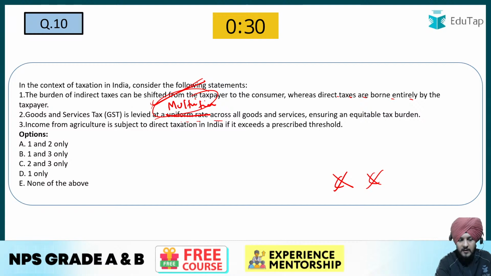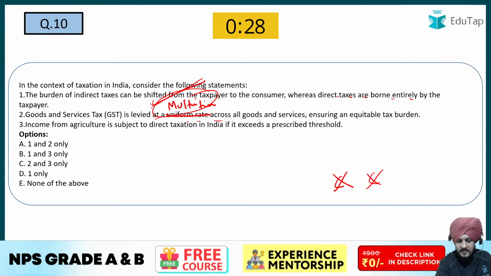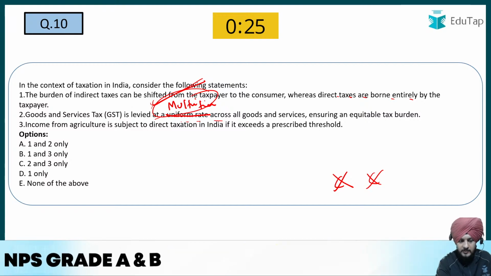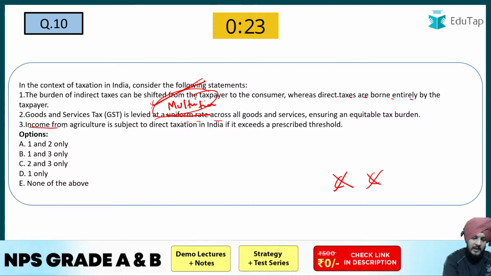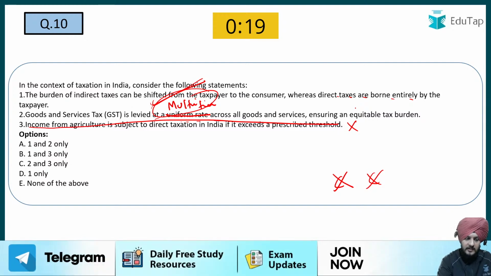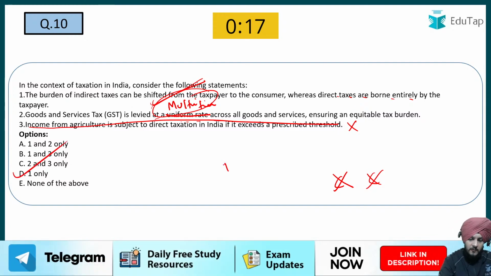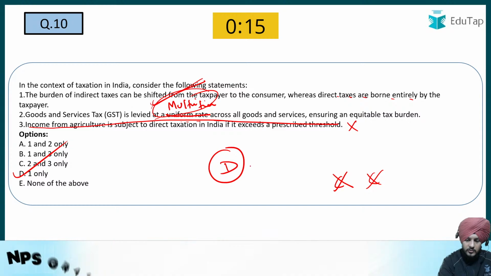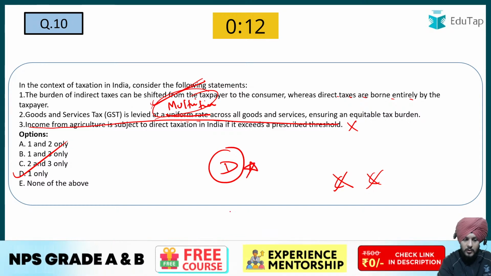Then the next is, income from agriculture is subject to direct taxation in India if it exceeds a prescribed threshold. So it is not the case, because agriculture is exempted from GST. So this is again an incorrect option. So the correct answer is going to be D. Fine, D is going to be the correct answer to this question. So I hope it is clear to you.